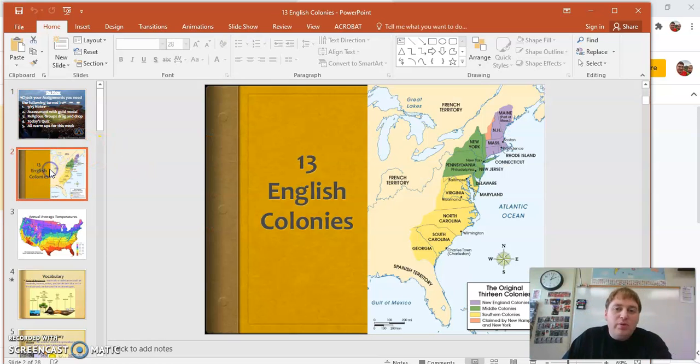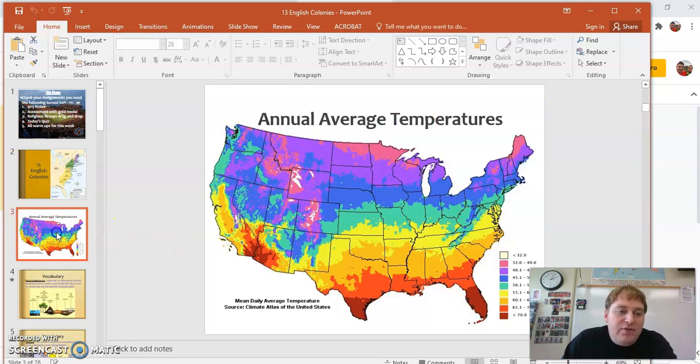We're going to be talking about the 3 regions that might be kind of small to see, but you have the New England at the top. The N in New England stands for north. Right here in the middle are going to be called the middle colonies, and then down here will be the southern colonies. And if you look at this weather map here, this average temperature map, you'll notice that as we go further north, the average temperatures drop. In other words, it gets much, much colder.